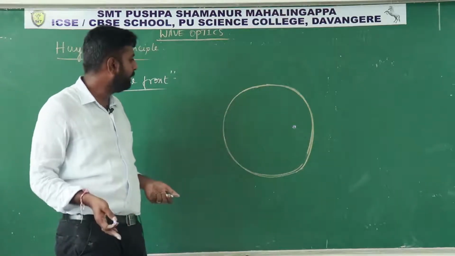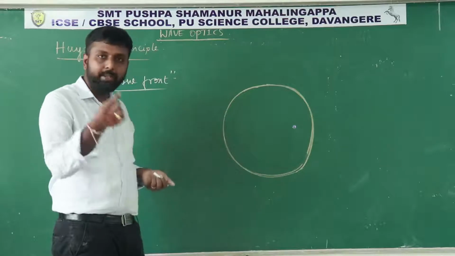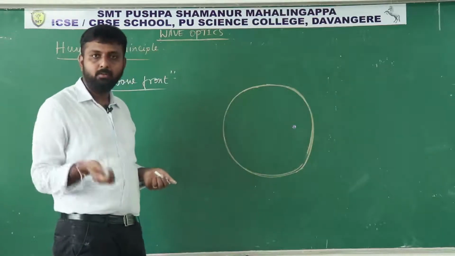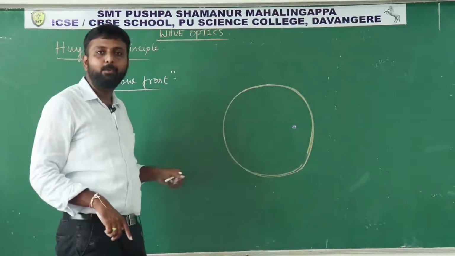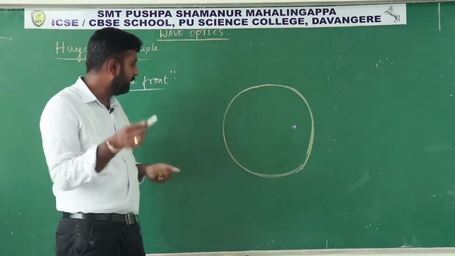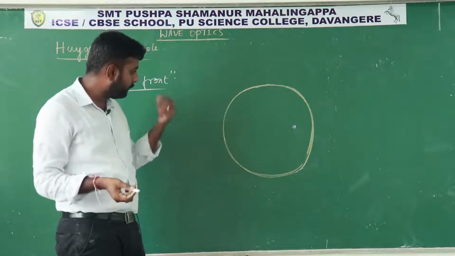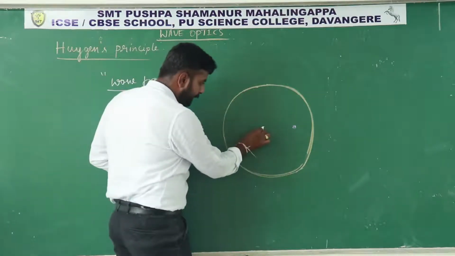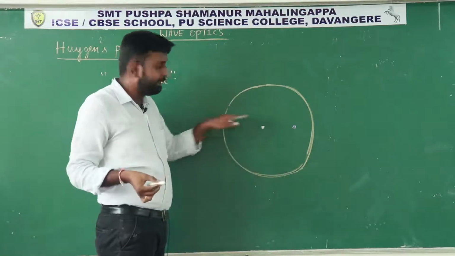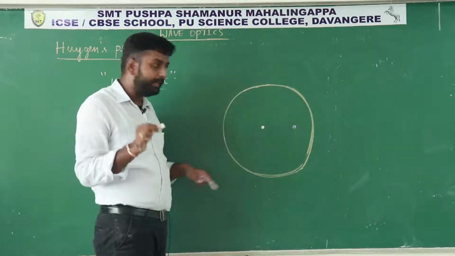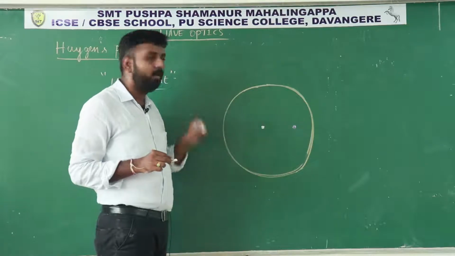Next you have to take a pebble or a stone. Once again you throw that stone into this pool of water. Let us consider you have thrown that stone somewhere here. So you have made an impact here. That means you have created a disturbance at this point.